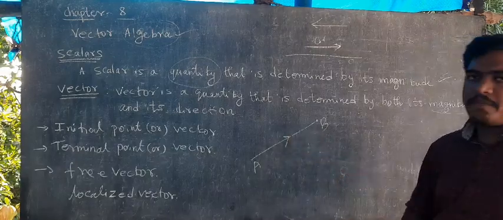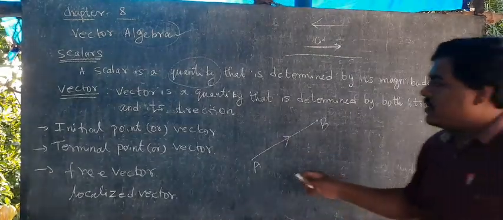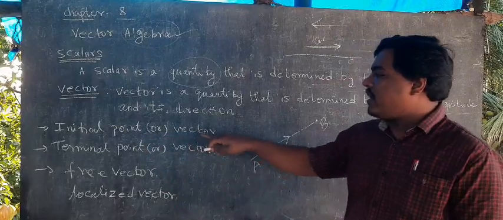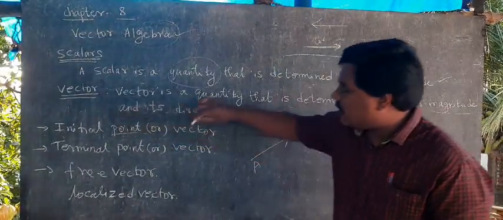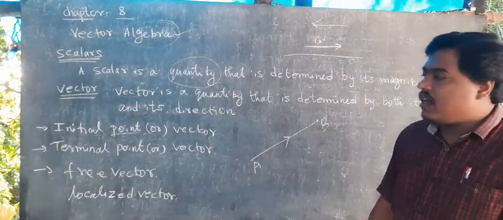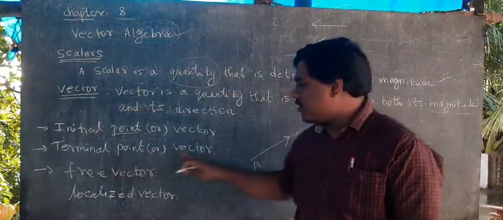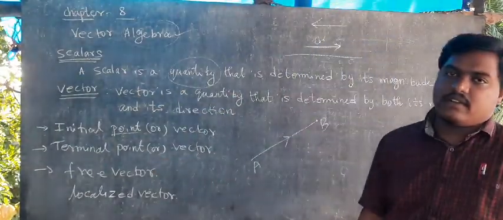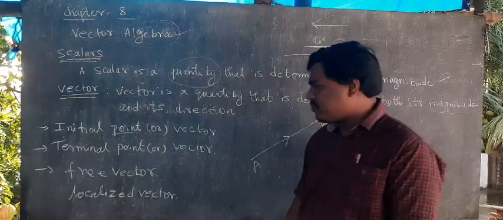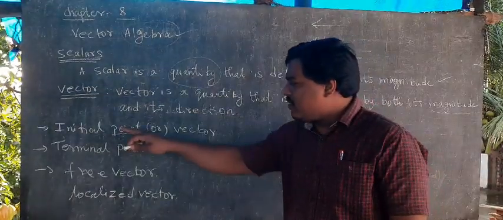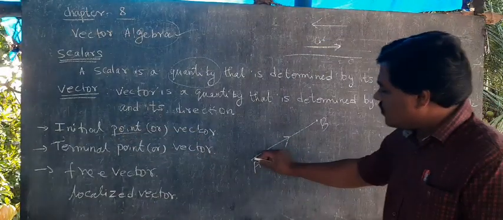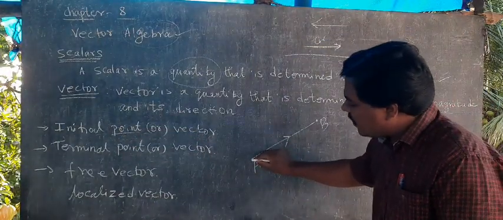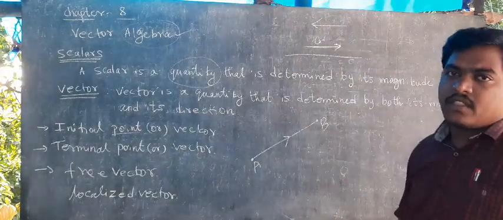We need to mention this. So we say initial point or initial vector, or terminal point or vector, both meanings will be the same. Which one is the initial point? This is the starting point, so this is the initial point.